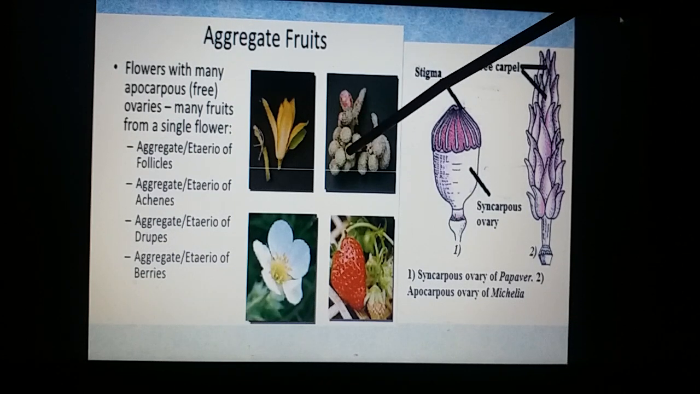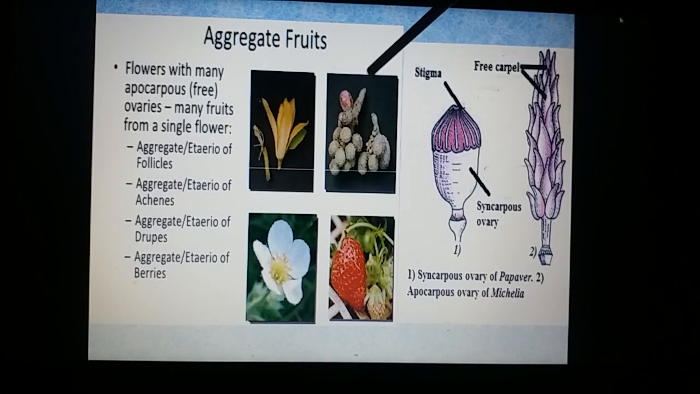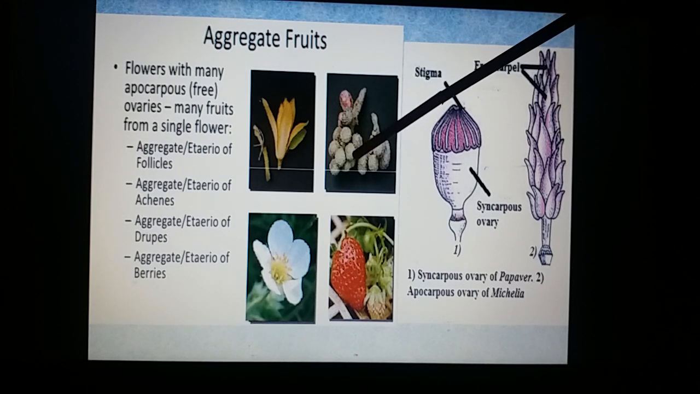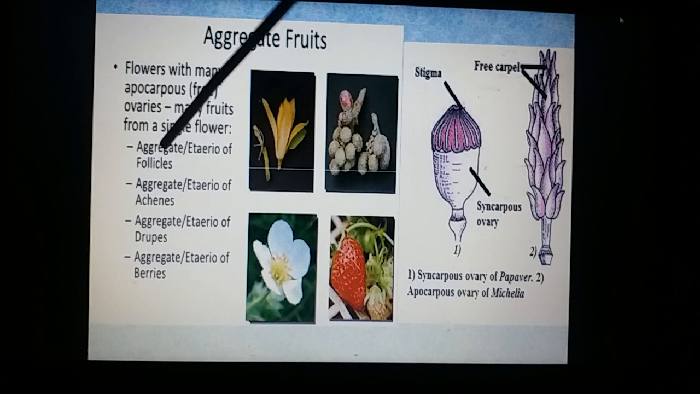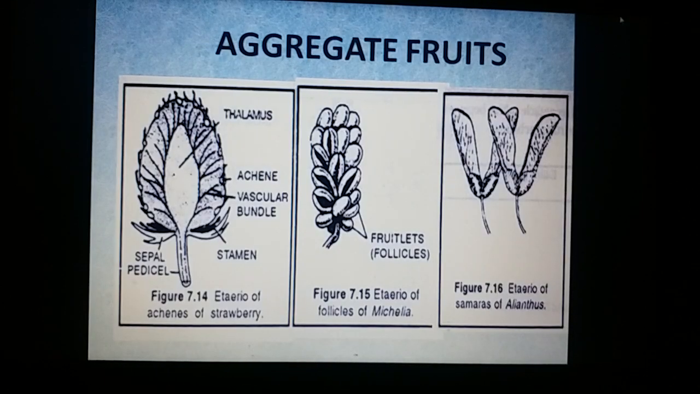What are these called? Not fruits, fruitlets. A bunch of fruitlets from a single flower. And what is it called? Etaerio. Fruitlets on a common axis is called etaerio. It is aggregate. And basing on the nature of these fruitlets, these are etaerio of follicles, etaerio of achenes, etaerio of berries, etaerio of drupes, and etaerio of samaras. We have various types. This is all about it.